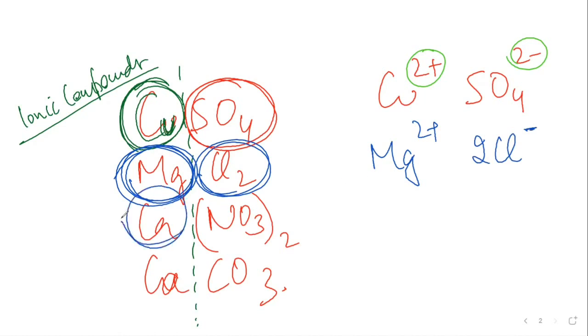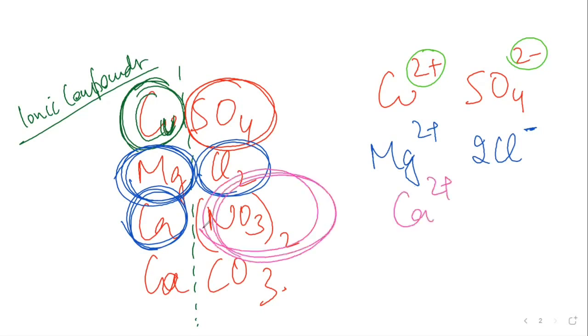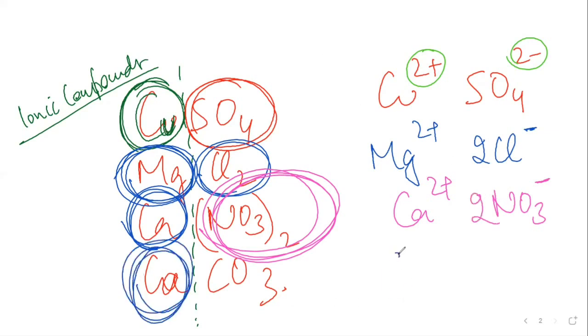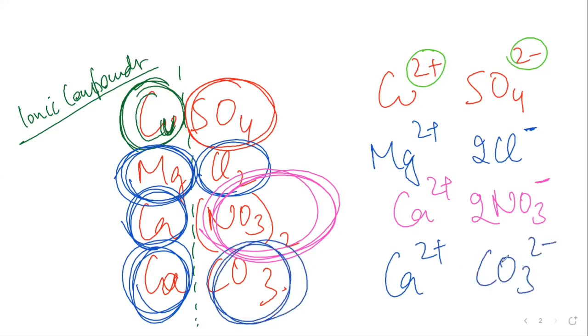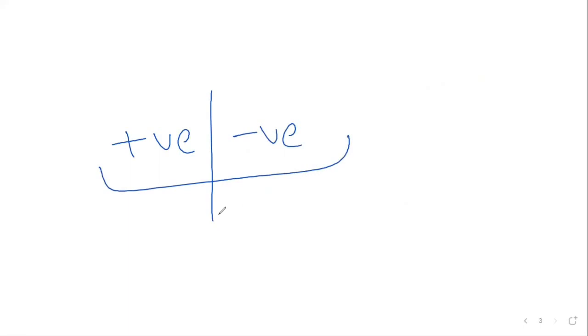Yes, sir. This part would be positive. Shabash. And this part would be negative. This part would be positive and this part would be negative. Mr. Satya, any doubt till here? No, sir. So I think it should be clear that the first part would always be positive and the second part would be negative. Any doubt till here?